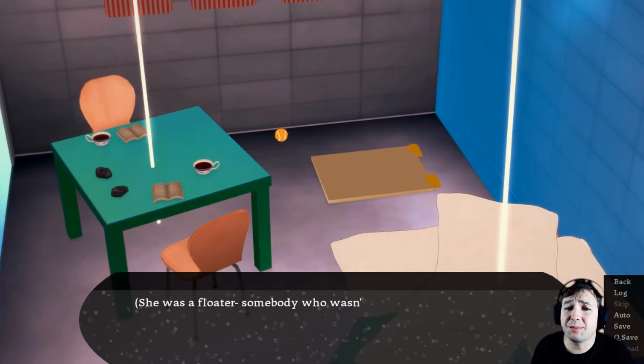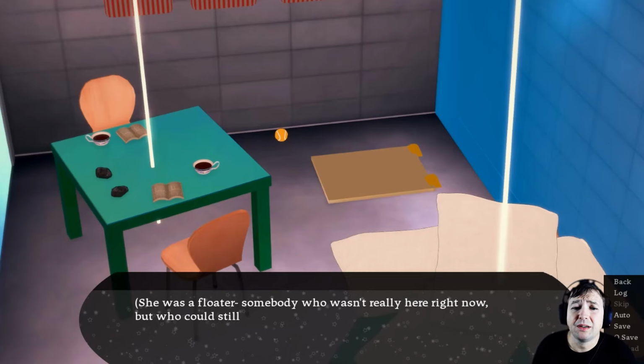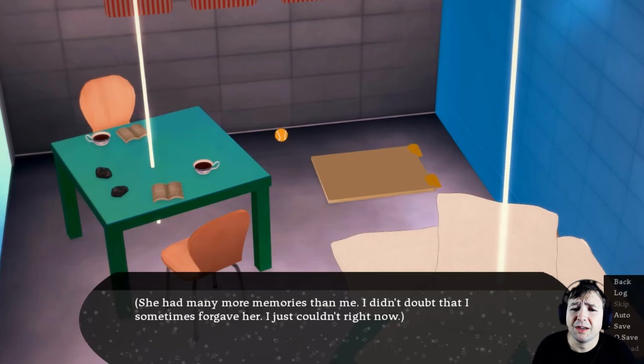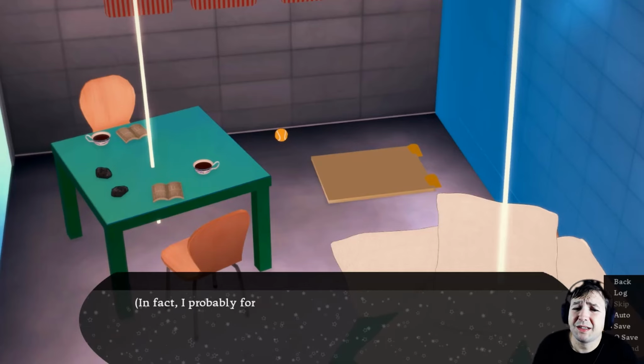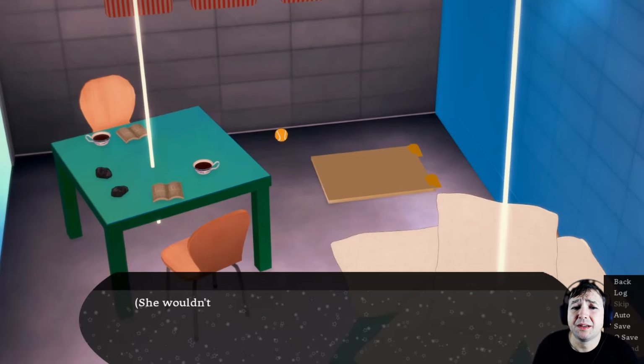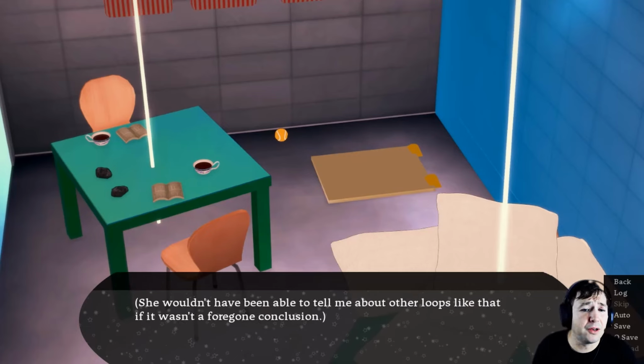She was a floater, somebody who wasn't really here right now, but who could still project their opinions towards someone who was. She had many more memories than me. I didn't doubt that I sometimes forgave her, I just couldn't right now. In fact, I probably forgave her most of the time, knowing I was more likely to do such a thing. She wouldn't have been able to tell me about other loops like that, if it wasn't a foregone conclusion.